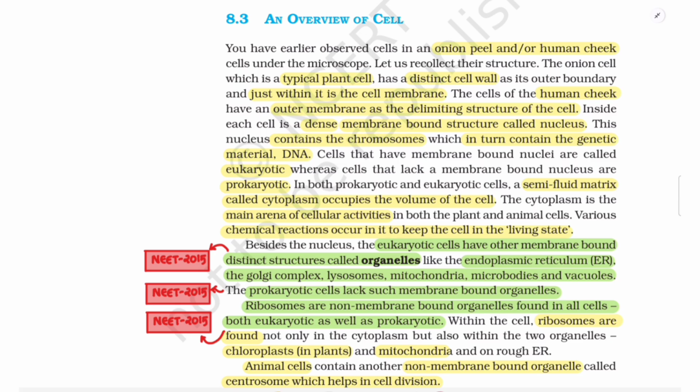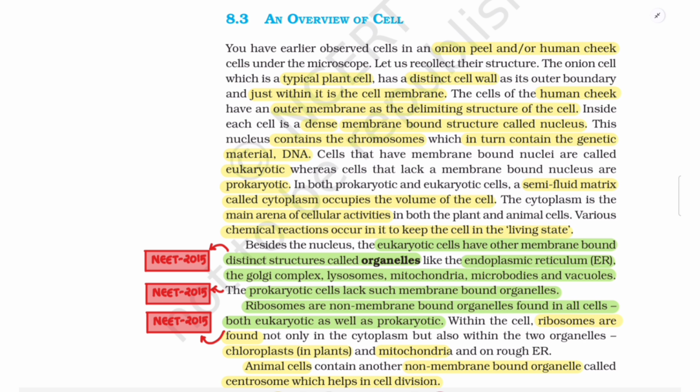You have earlier observed cells in an onion peel and human cheek cells under the microscope. Let us recollect their structure. The onion cell, which is a typical plant cell, has a distinct cell wall as its outer boundary, and just within it is the cell membrane. The cells of the human cheek have an outer membrane as the delimiting structure of the cell. Inside each cell is a dense membrane-bound structure called the nucleus. This nucleus contains the chromosomes, which in turn contain the genetic material, also known as the DNA.